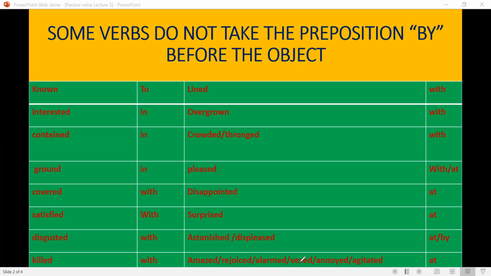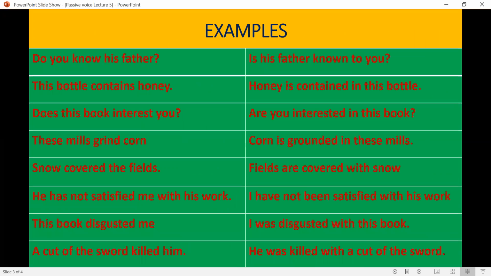We do not use by with these verbs. We use the preposition shown before these words. Like these, here are the examples. Do you know his father? Is his father known to you? Known to you, not by you.